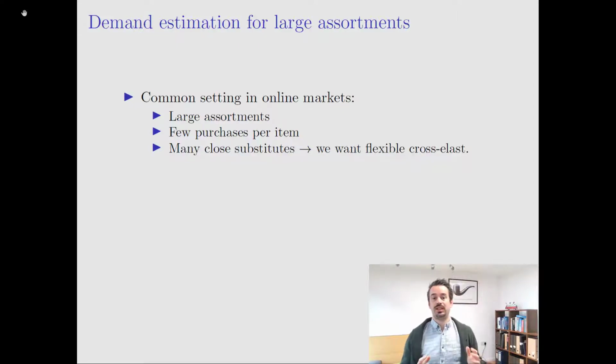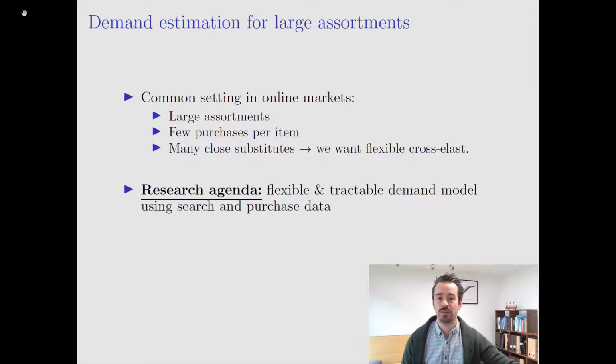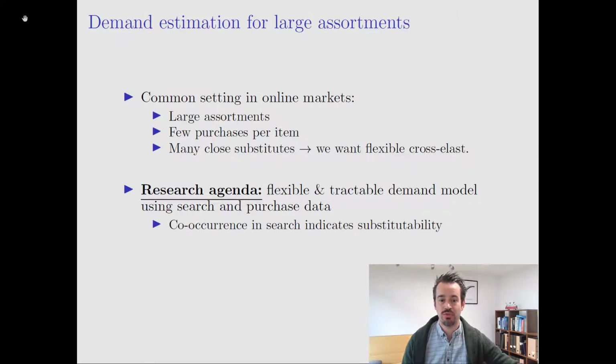So those things set up the key tension of our paper. The object of interest that we're trying to estimate, the cross-price elasticity matrix between products, is very high-dimensional, yet at the same time, because of sparse purchases, we have relatively little data to work with. So what we're going to suggest in this paper is to combine purchase data with search data, i.e. data on the identities of products that consumers searched before making a purchase, and propose a model that integrates those two pieces of data. As we'll argue, the search data is going to be particularly useful for two reasons.